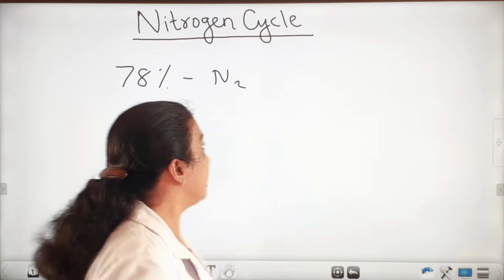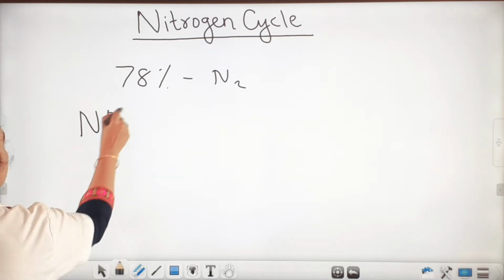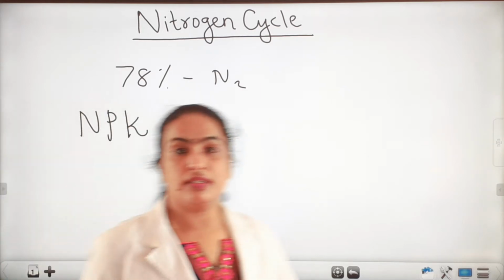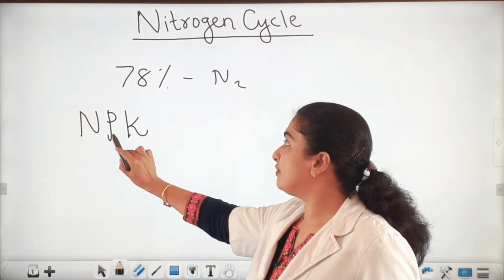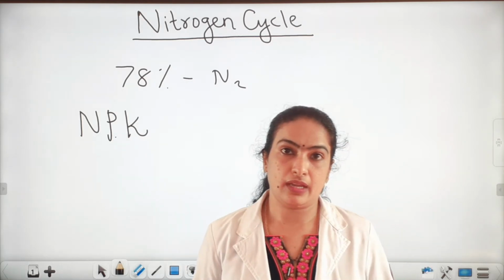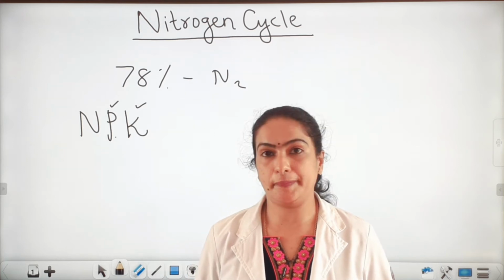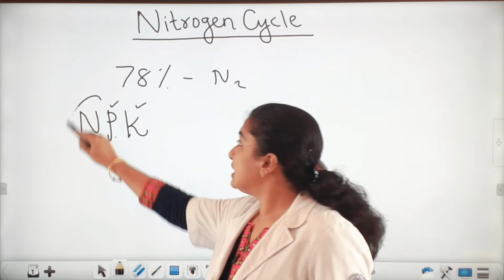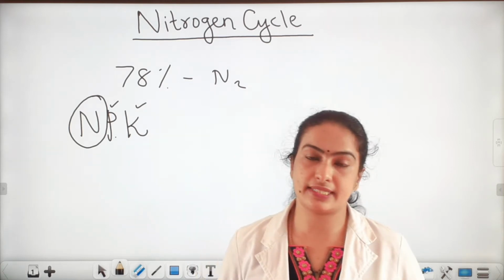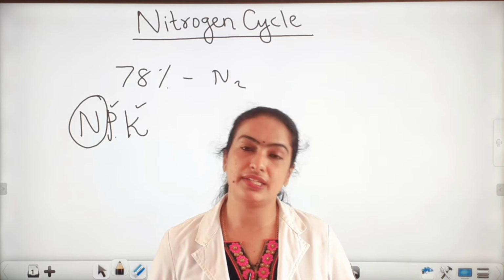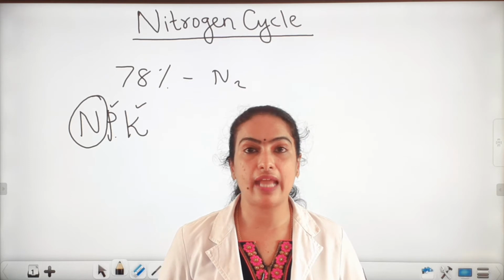Okay. And in plants, for the proper growth of the plant body, they need the essential nutrients such as nitrogen, phosphorus and potassium. So, phosphorus and potassium they are getting from the soil. But nitrogen is present only in the atmosphere in the form of gas, and that gaseous form of nitrogen needs to be converted into compound form. Then only the plant can absorb.